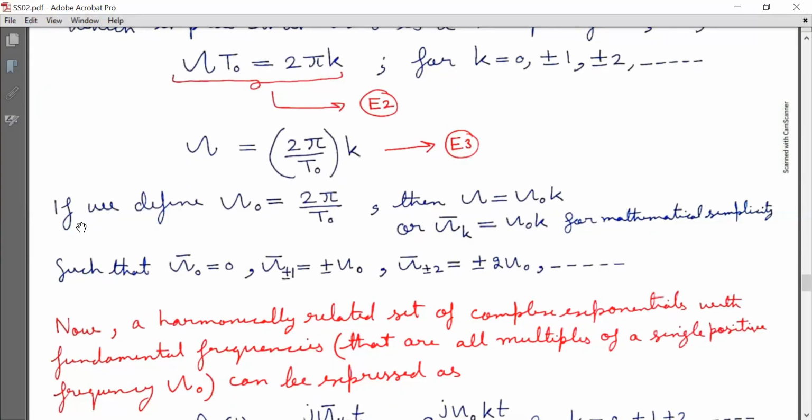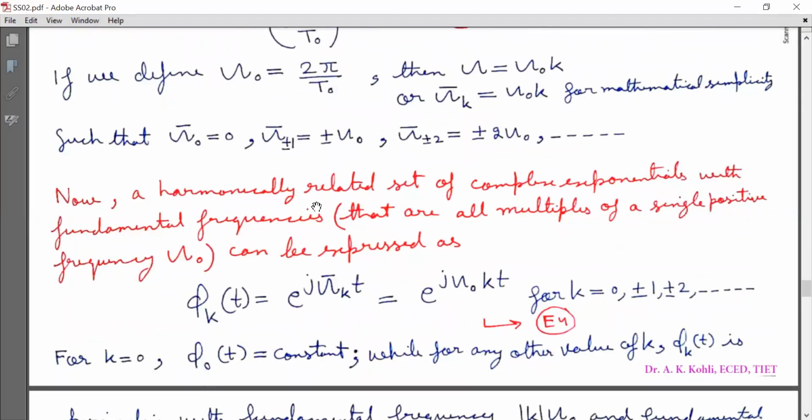So this is very important. If we define capital omega naught is equal to 2 pi by T₀, then omega is equal to omega naught k, so omega bar k is equal to omega naught k, such that omega bar 0 is equal to 0 and omega bar ±1 is equal to ±omega naught, omega bar ±2 is ±2 omega naught, and so on.